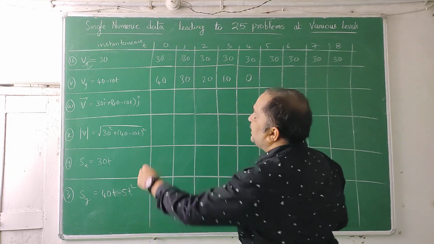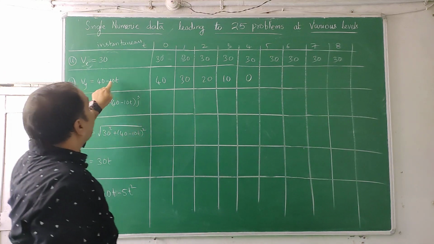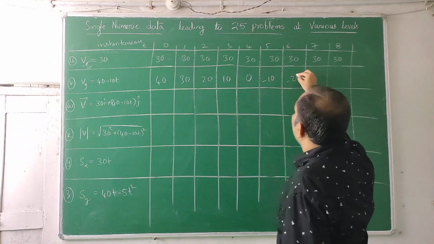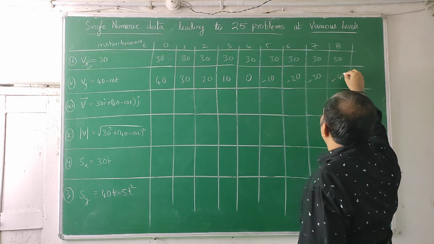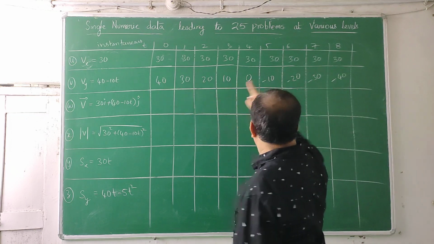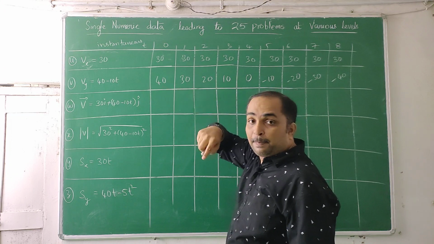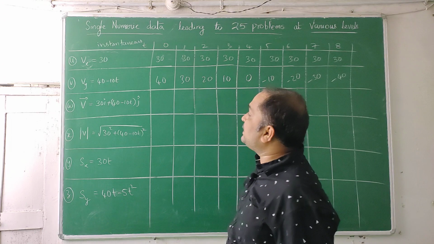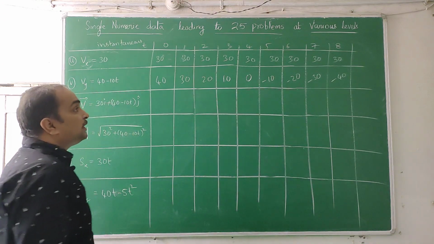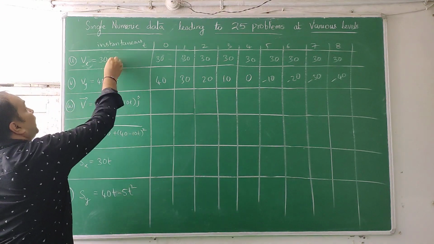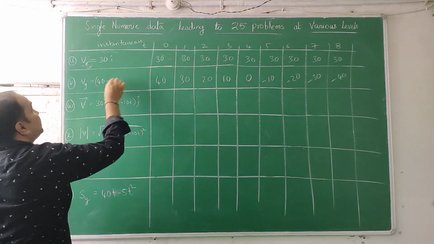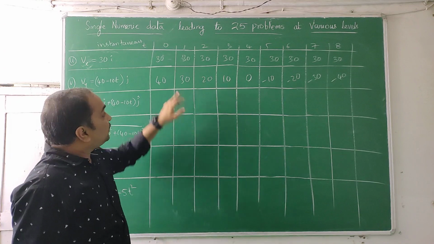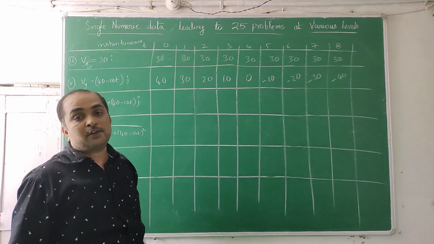Then it starts increasing in the negative direction. When you substitute t, 40 minus 10t, it will come like this: minus 10, minus 20, minus 30, minus 40. So it started at 40, it came back at 40, but the only thing is, this is 40 upward and this is 40 downward. This is plus j cap, that is minus j cap. If you are interested, you can put those i's and j's. If I put i here, everywhere i cap will come. If I put j here, everywhere j cap will come. So this up to here will show upward velocities, and there it will show downward velocities.